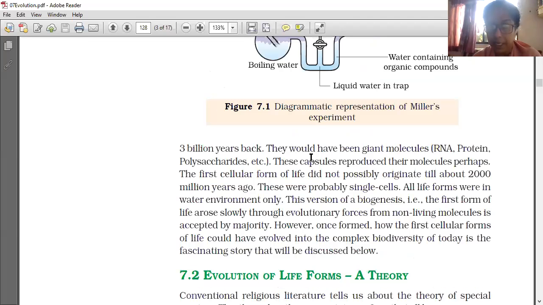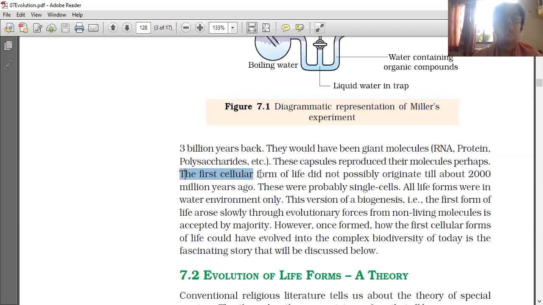So 3 billion years back, there would have been giant molecules: RNA, protein, polysaccharide, etc. They would have been giant molecules, that is RNA, protein, polysaccharides, etc. These capsules reproduced their molecules. Perhaps the first cellular form of life did not possibly originate till about 2000 million years ago.